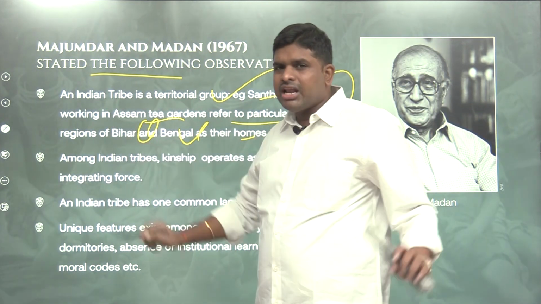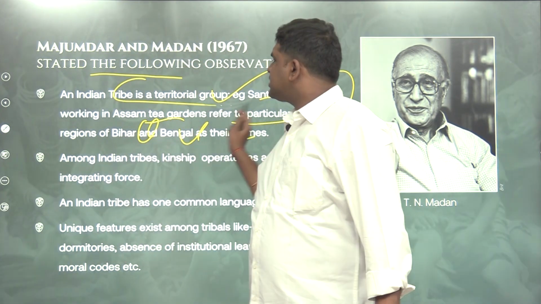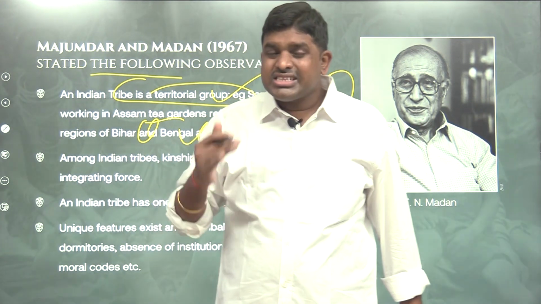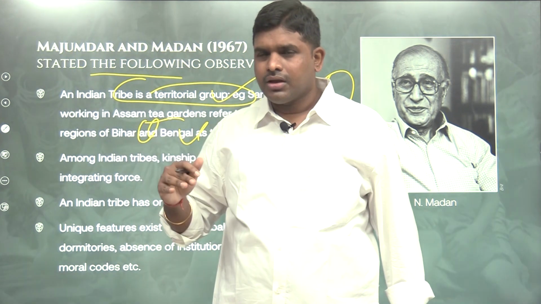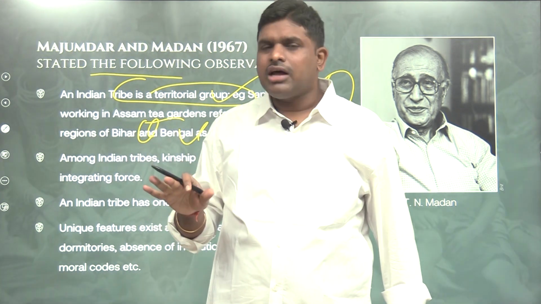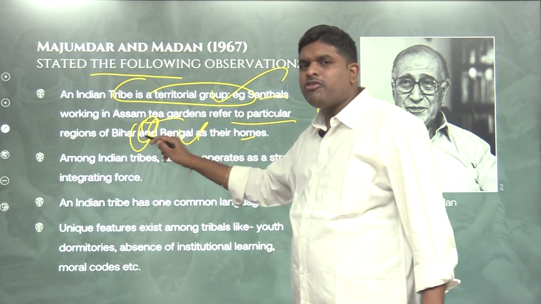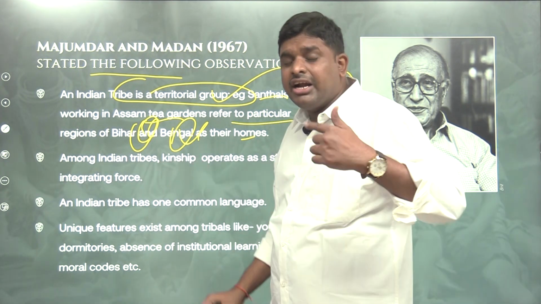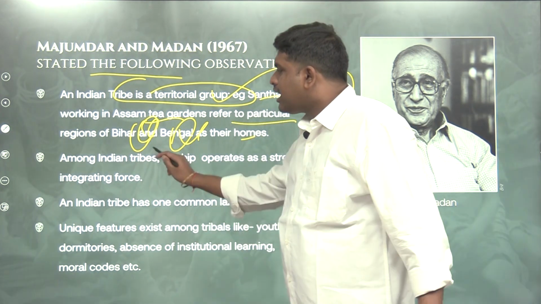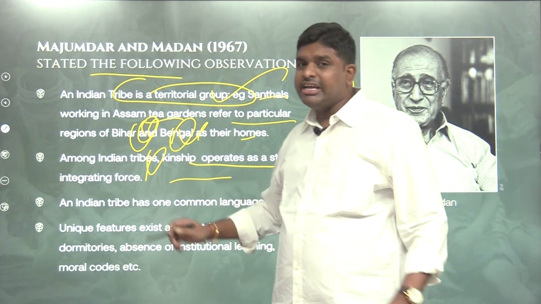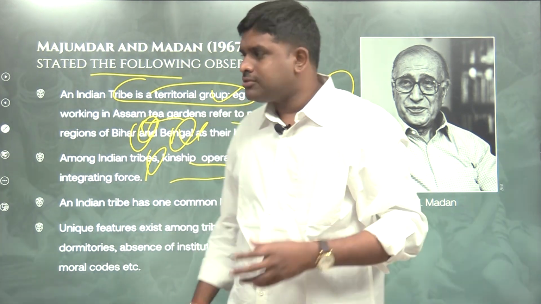Madan, a famous anthropologist, and Majumdar have a book in which they say there is a territorial group. The Santal tribal community went to work in the tea gardens of Assam, the Darjeeling area. Even after living there for 10 years, when asked where they are from, they say we are from a part of Bihar and a part of Bengal. Why? Because their territorial affiliation is there. Among Indian tribes, kinship operates as a strong integrating force. The people have strong kinship relations.